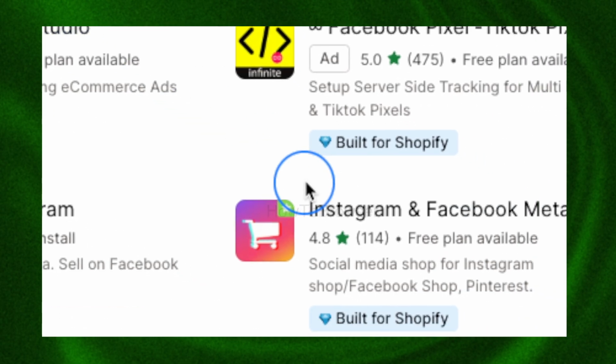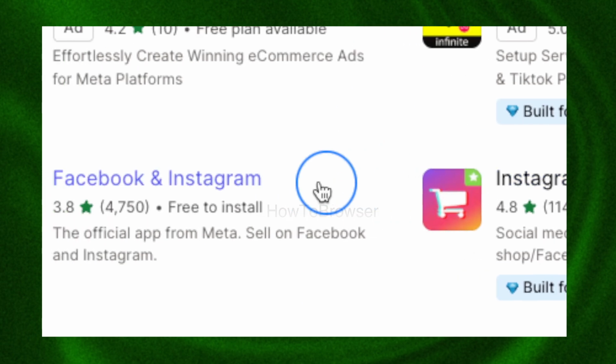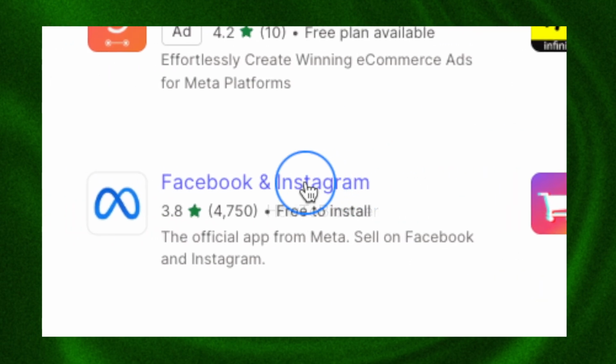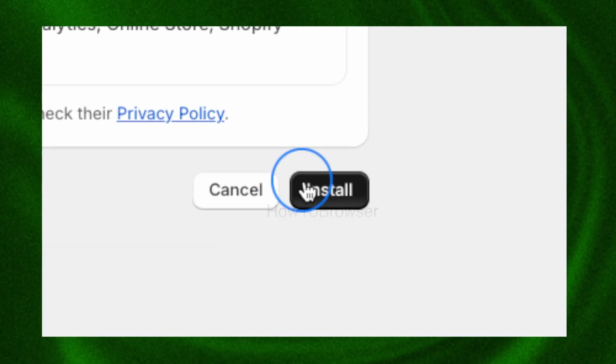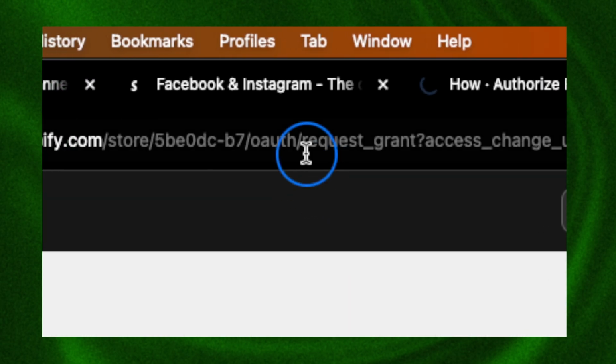And here we have the apps. Voila. Click on here and I see install. And of course, I'm going to click on the install button because why not? And then here we have install. So I'm going to click on install, and that's pretty much it.